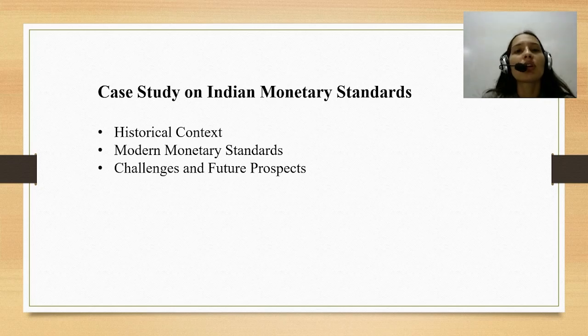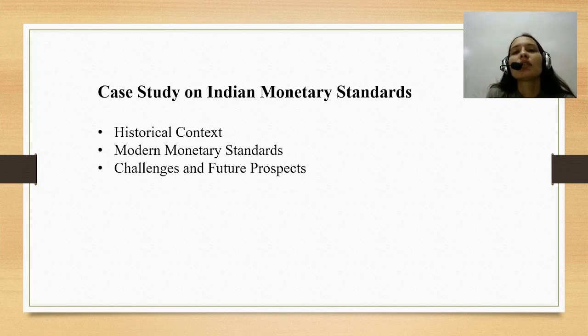The British government controlled the monetary system of India, and after the British, here we are with our current monetary standards, which also have some rectifications in them, and changes are currently being included in the monetary standards. So let's begin with the ancient and medieval periods.